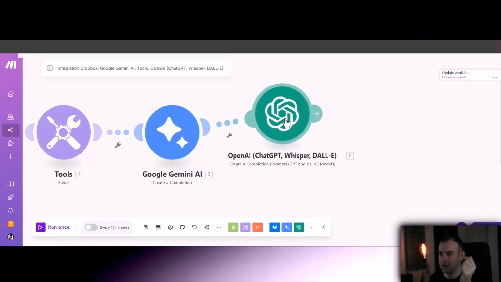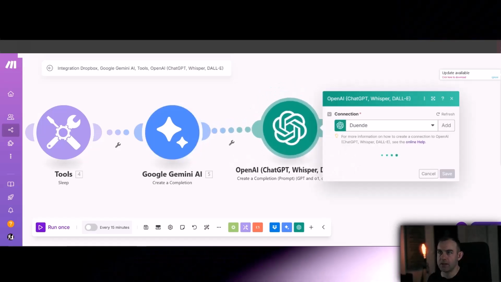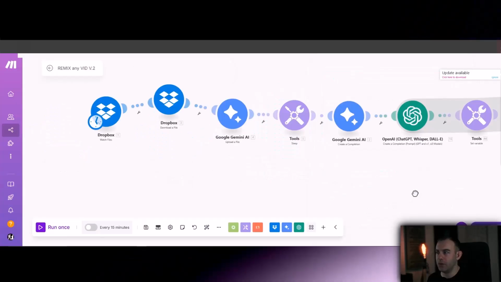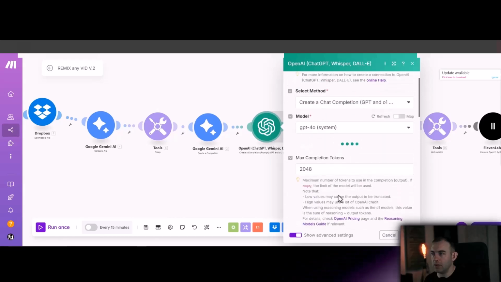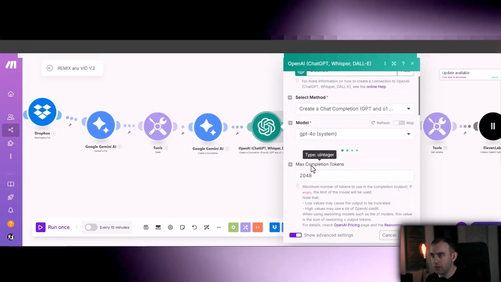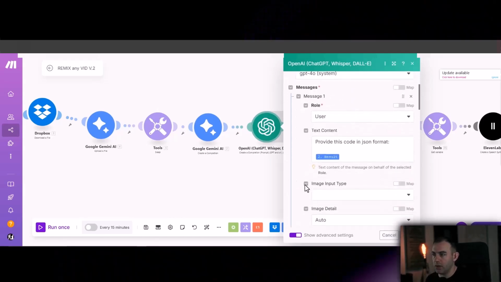Once you've made this ChatGPT module, you want to open it, and I'm going to copy the prompt from my already finished one, so I don't need to type it again, but I'm still going to show it to you, and I will let you copy it from below as well.